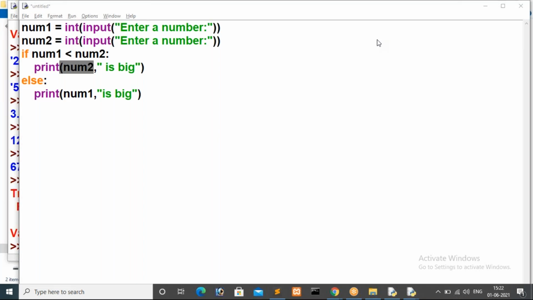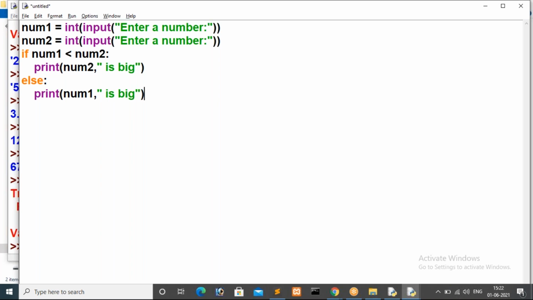So here I'm going to print the num2 value, then after that num2 value I want to print "is big". That means if this condition is true, here I'm going to display num2 is the bigger. Then if the condition is false, that means num1 is the bigger, so I'm printing num1 comma is big.